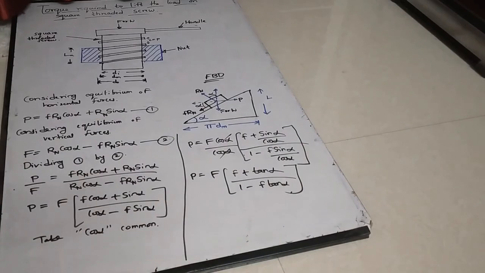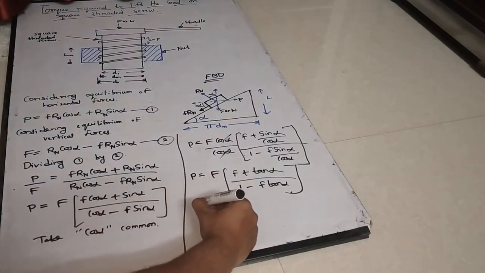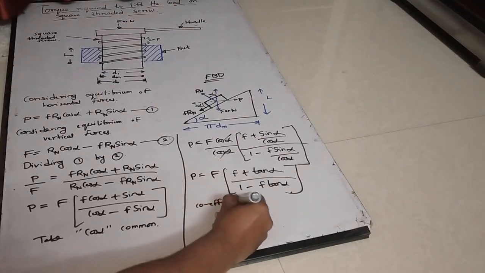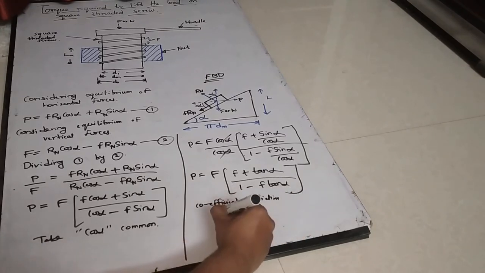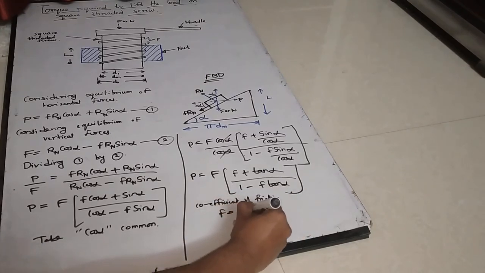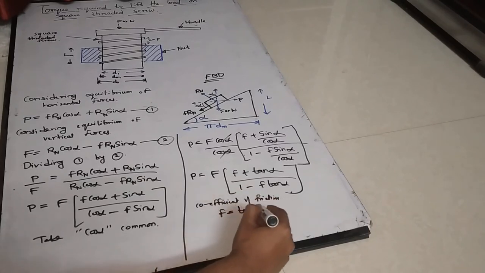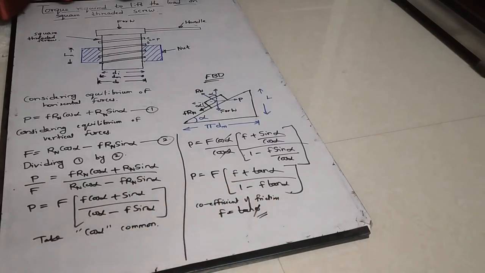But what is the coefficient of friction, small f? It is equal to tan phi. We have seen this in yesterday's class in symbols, right?